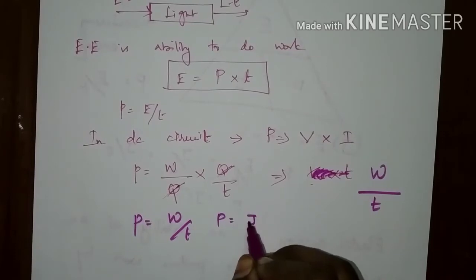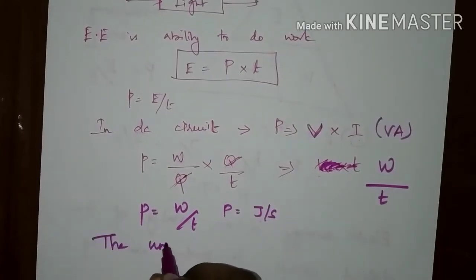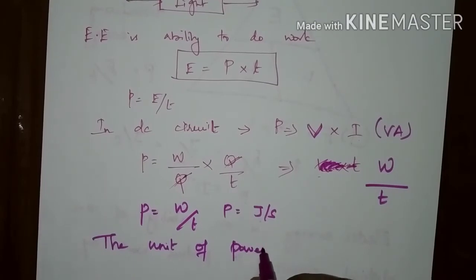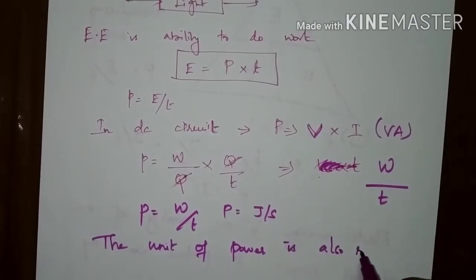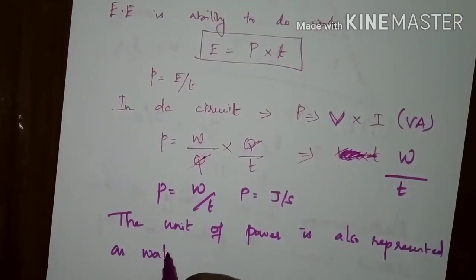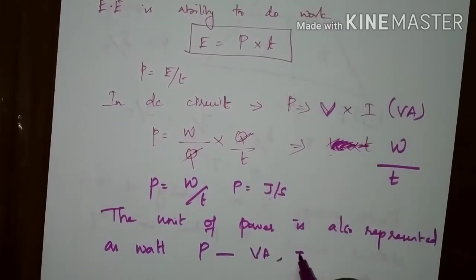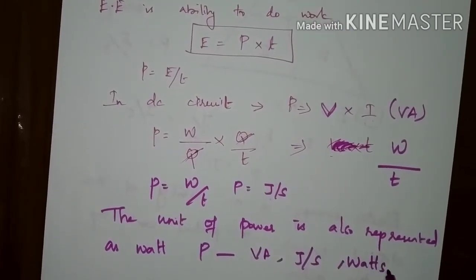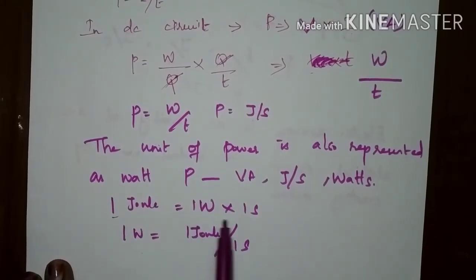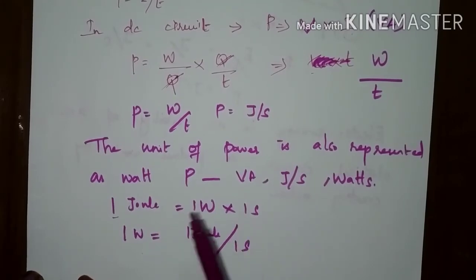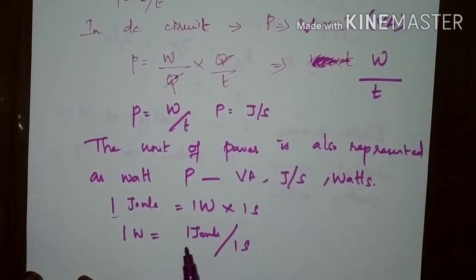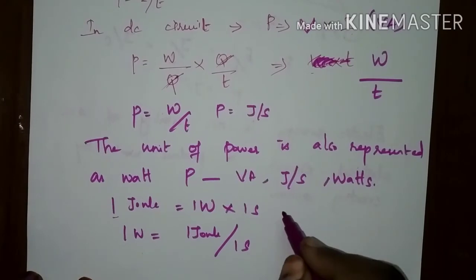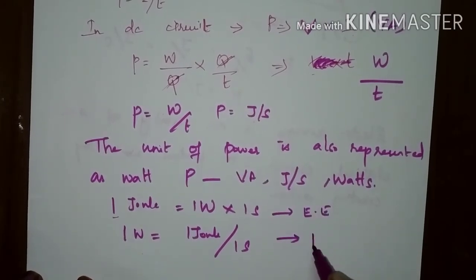The unit of power is joule per second, and the unit of power is also the watt. Power can be represented in joule per second and watts. 1 joule is the product of 1 watt and 1 second, the electrical energy produced by 1 watt for a time of 1 second. Similarly, 1 watt is the rate of change of energy of 1 joule per 1 second. Okay, these are the units of electrical energy and power.